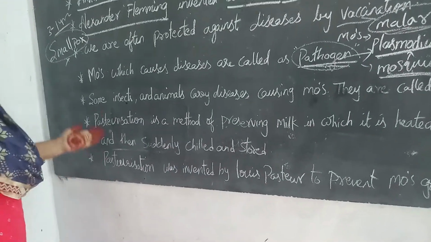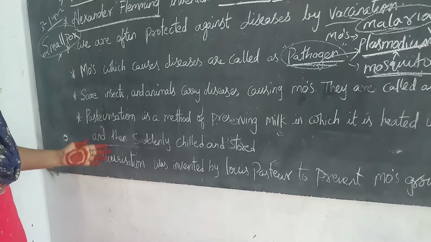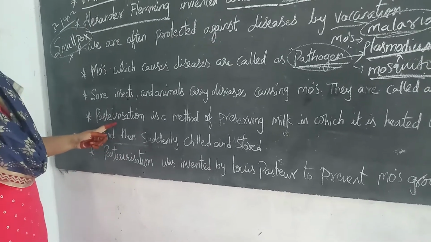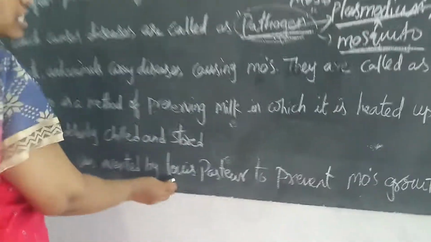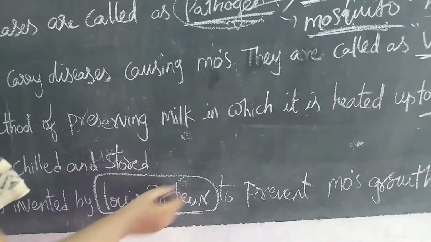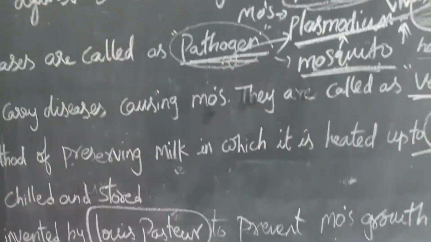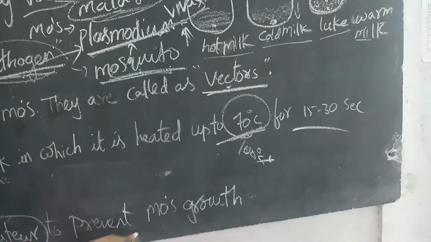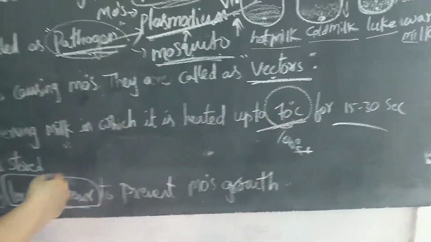The person who invented this pasteurization process is Louis Pasteur. That's why from his name they kept the name pasteurization. He was the first person who prevented the microorganism. So why did he do this?